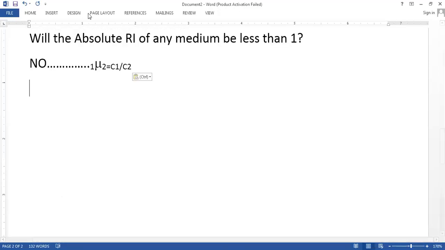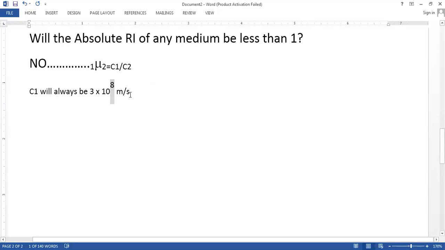So what it says is that the absolute refractive index is equal to the speed of light in the first medium divided by the speed of light in the second medium. But in the formula, what will be C1 always? Your C1 will always be 3 into 10 raised to 8 meter per second, the speed of light in air, because that will be the fastest.